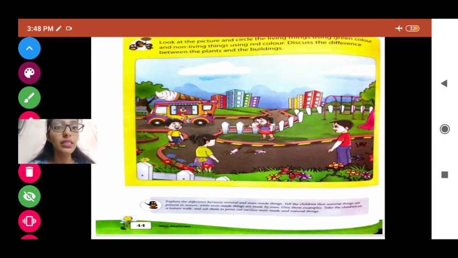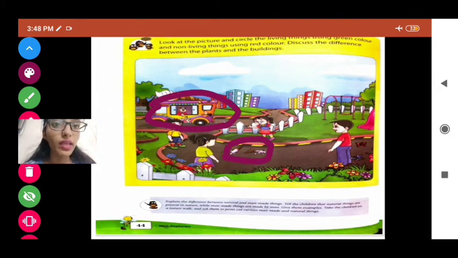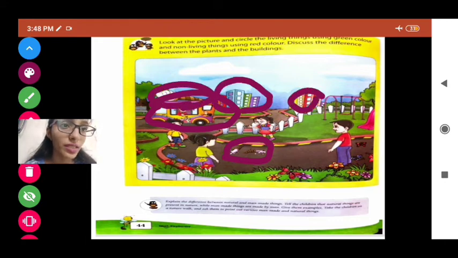Now non-living things are the things like, here they have fallen, ice creams. See, ice creams are non-living things. This van is a non-living thing. Above that, ice cream is a non-living thing. Even this building is a non-living thing. Okay, so these are the things I have circled with red. They are non-living things. Plants are living things and buildings are non-living things. So the things you have circled with red are the non-living things.